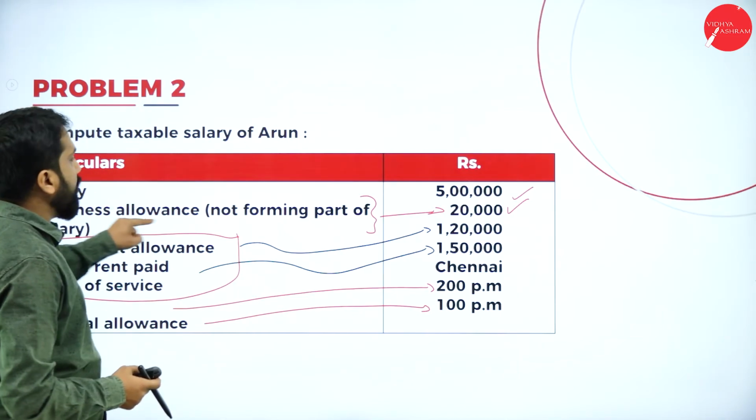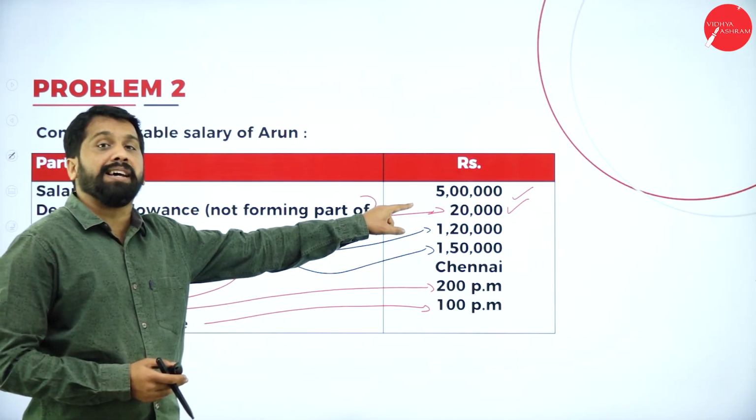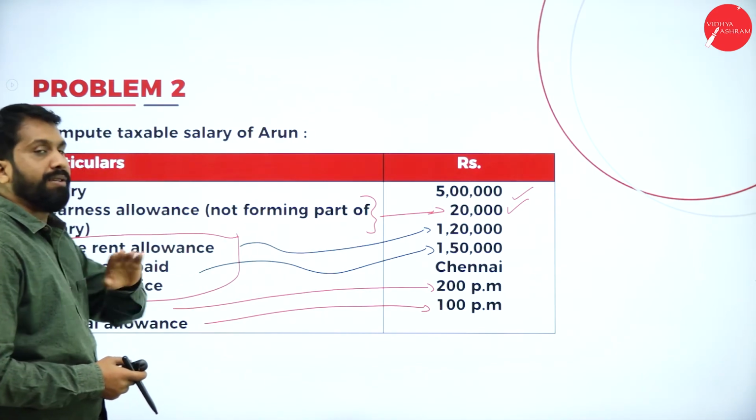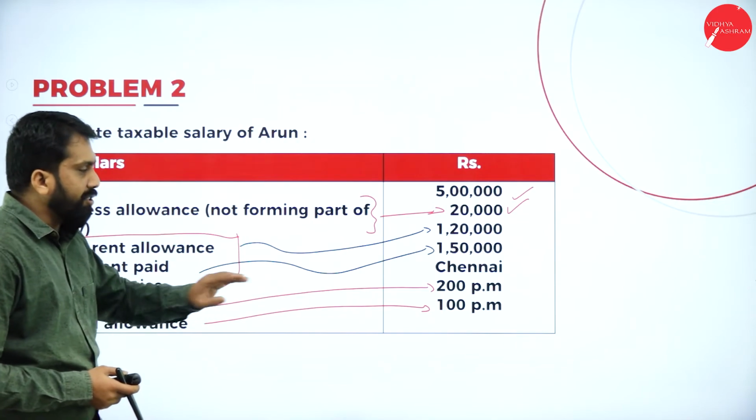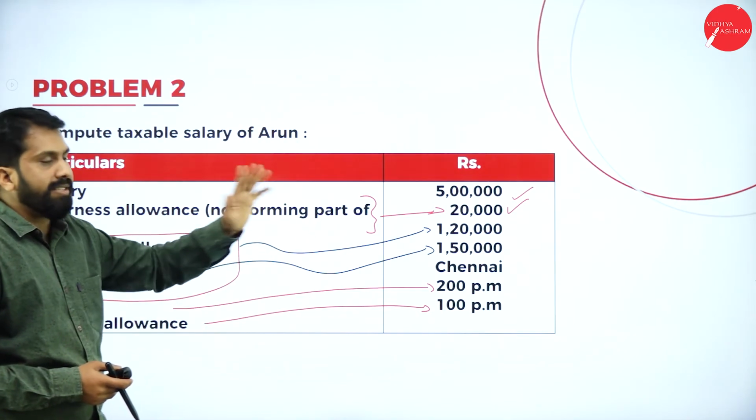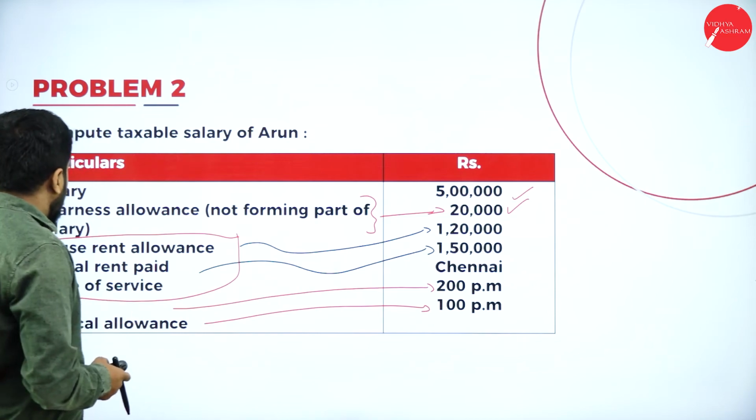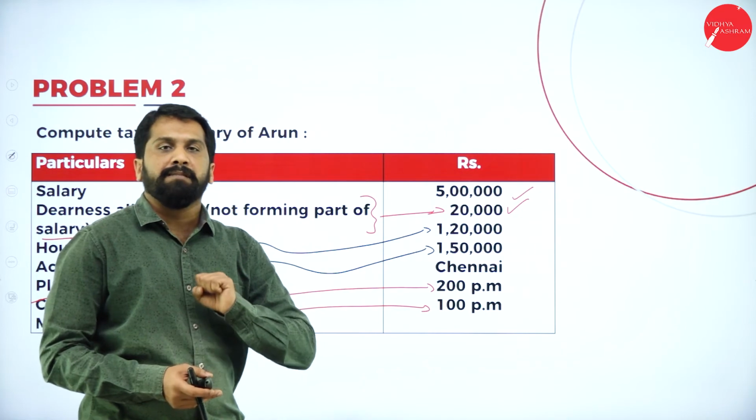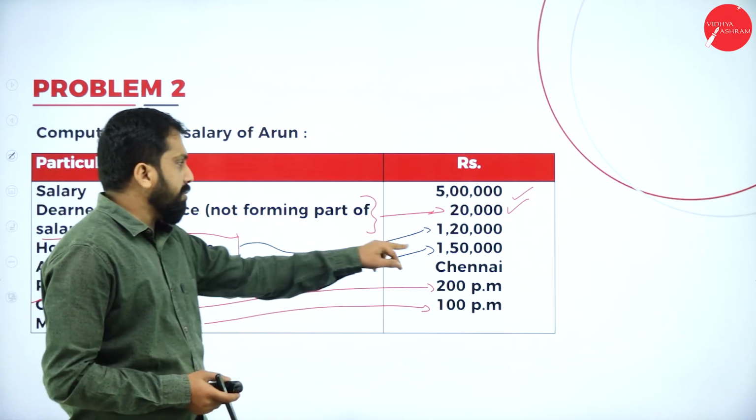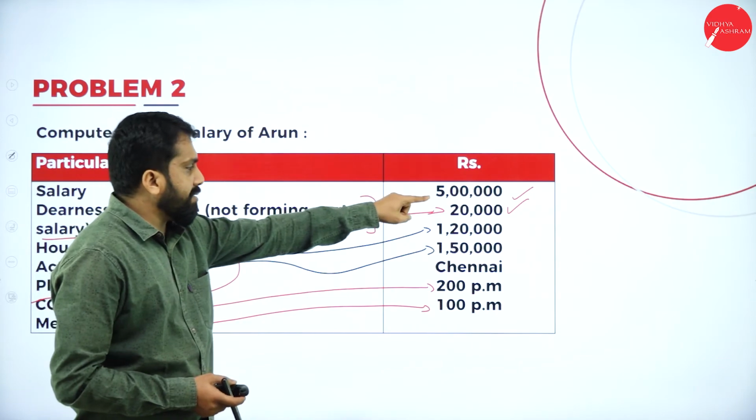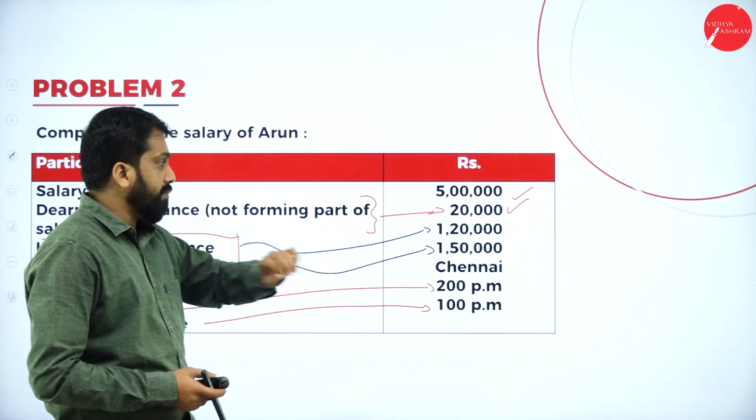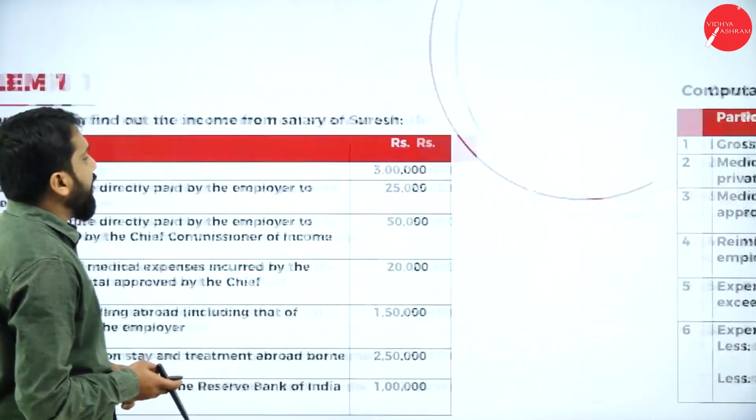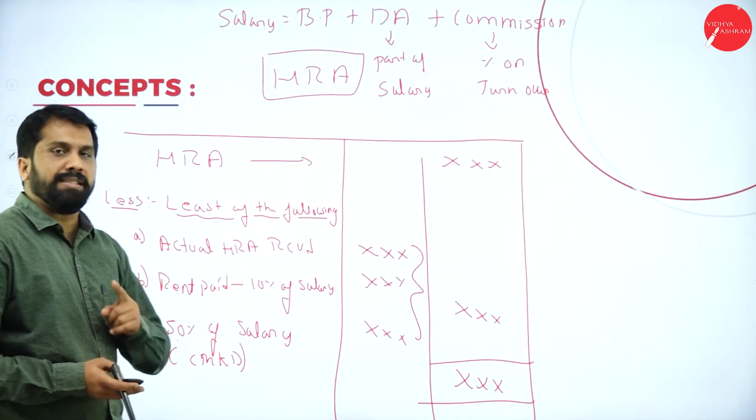As per this, your salary is 5 lakh. So, will you take DA? See, it is not forming part of salary. Don't take DA. Have they given commission? No. What is your salary now? Salary is 5 lakh. Now, place of service, Chennai. Chennai means what is the percentage? 50%. Clear? Remember, your HRA received is 1,20,000, your salary is 5 lakh and rent paid is 1,50,000. So, whatever format I have given, we will apply the same thing.